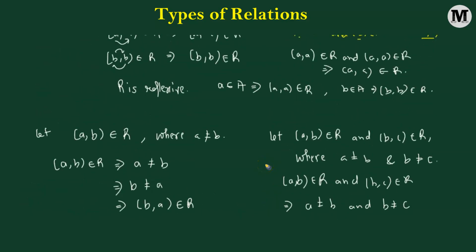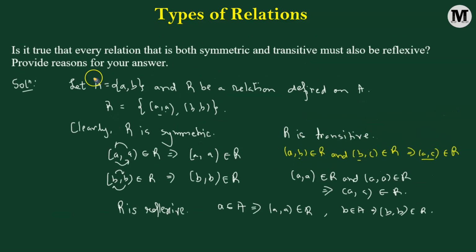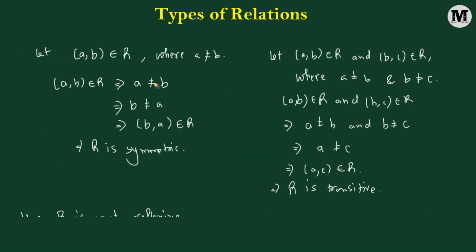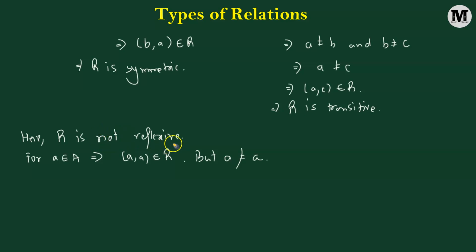So we have to be a little bit careful with the statement that every relation that is both symmetric and transitive must also be reflexive. It's not necessarily true that if a given relation is both symmetric and transitive, it is also reflexive. There are special cases, so we have to take care of those cases. If R is symmetric and transitive, it's not necessarily true that it is reflexive. It could be not reflexive as well.